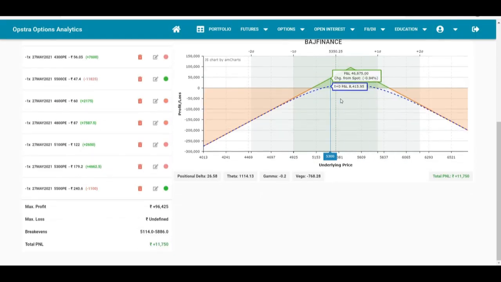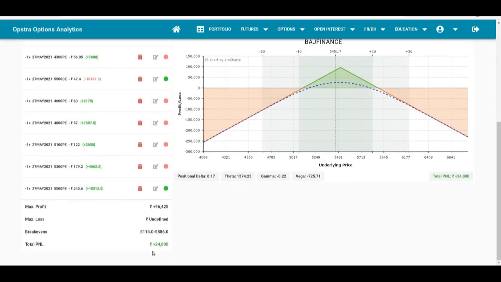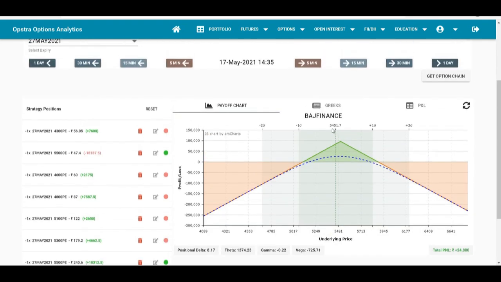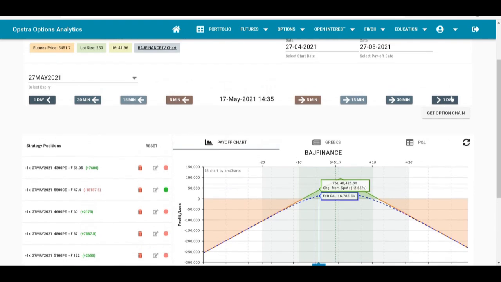Okay, this is looking good for the trade now. Bajaj Finance is now trading at 5,300, and it's still within the break evens, and obviously we are making profit now, so we'll continue to hold the trade. Okay, at this point we are making about 25,000. So at this point you can take a call whether to book the profit, or you can continue to hold the trade for more profit. It's a personal choice whether to book the trade or to continue in the trade.